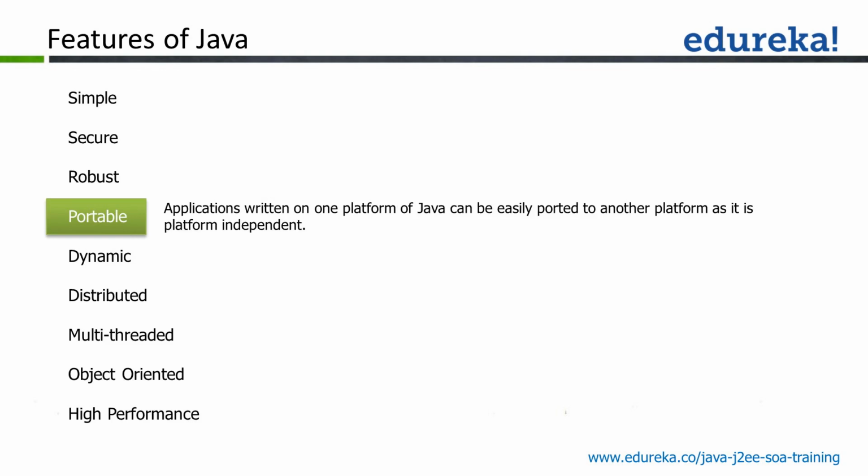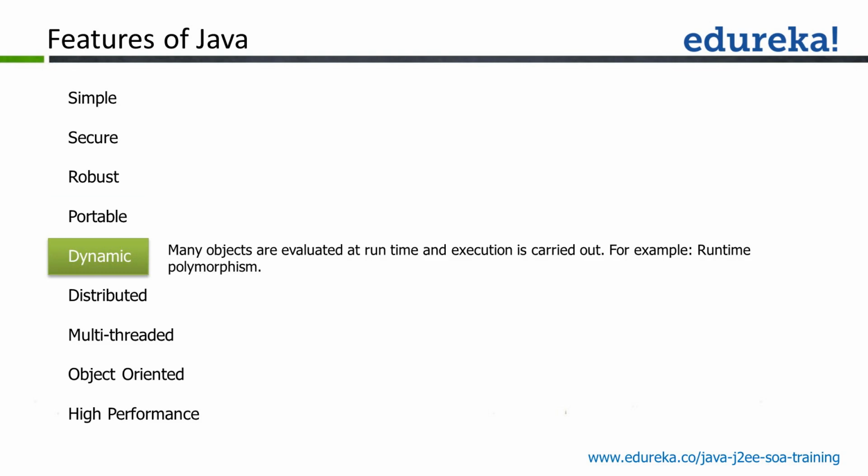Then Java is portable. It means that since it's platform independent, you get the bytecode generated from one OS and you put it to the other OS. So applications written in Java can be ported to different platforms. Java is dynamic. We got Java as an object-oriented programming structure.